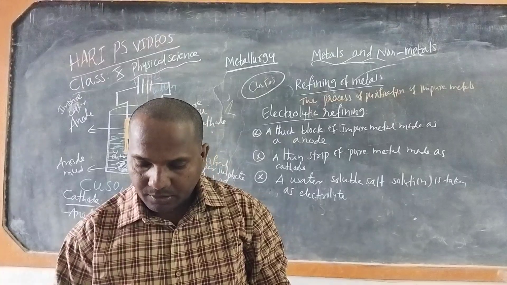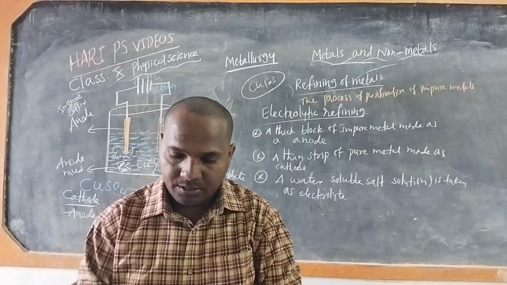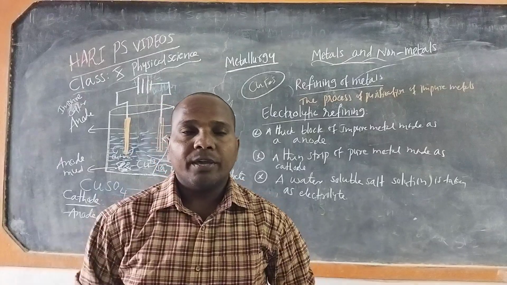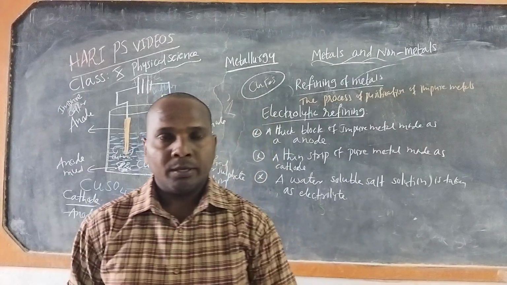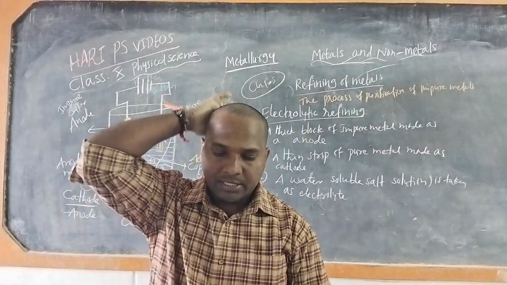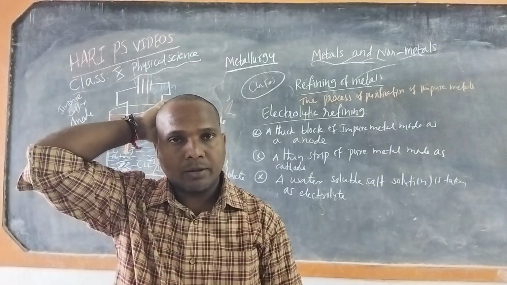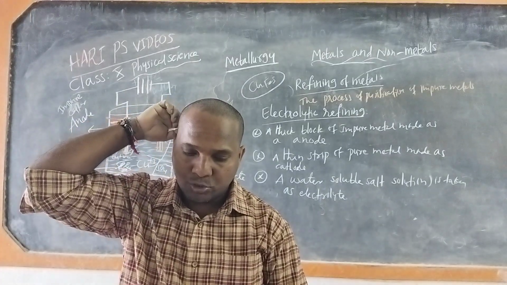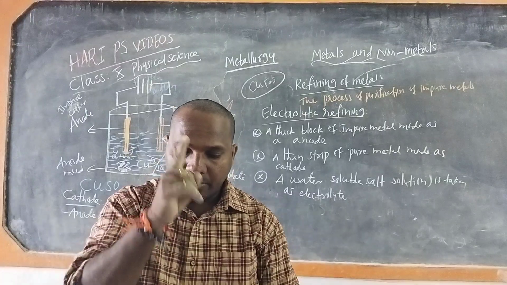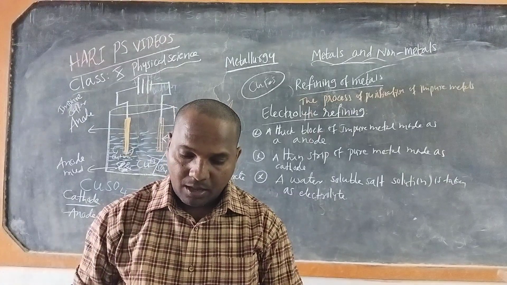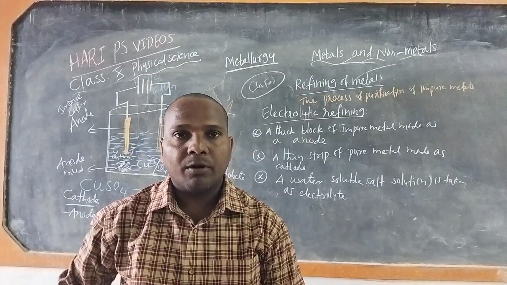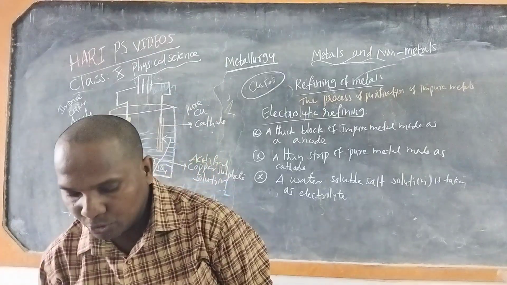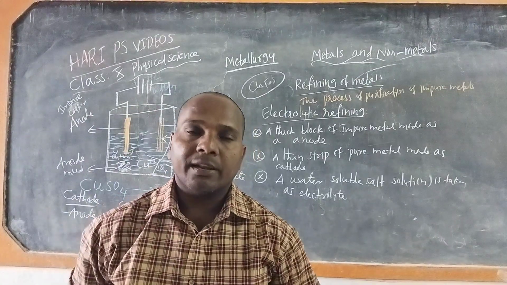So this is about the purification of metals. Then gold and silver metals can be recovered from the anode mud. Thus electrolytic refining of metals serves two purposes. One is it refines the metal, and it enables us to recover the valuable metals present as impurities in the metal being refined.